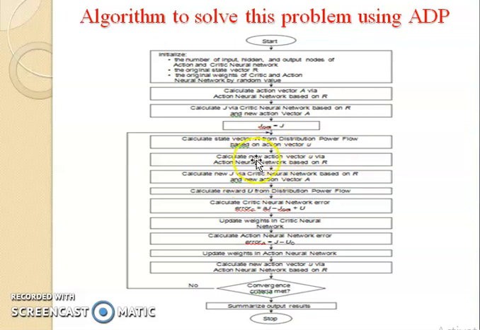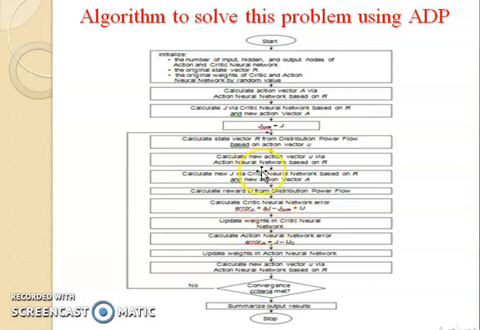Then again after changing the configuration, once again calculate the cost function. Then in this we are going to calculate the reward function also. What is reward function, that we will study in the next slide. Then after using all these things, you calculate the critical neural network. Then if any error is generated in the critical neural network, then you update the weights as we studied in the previous video lecture.